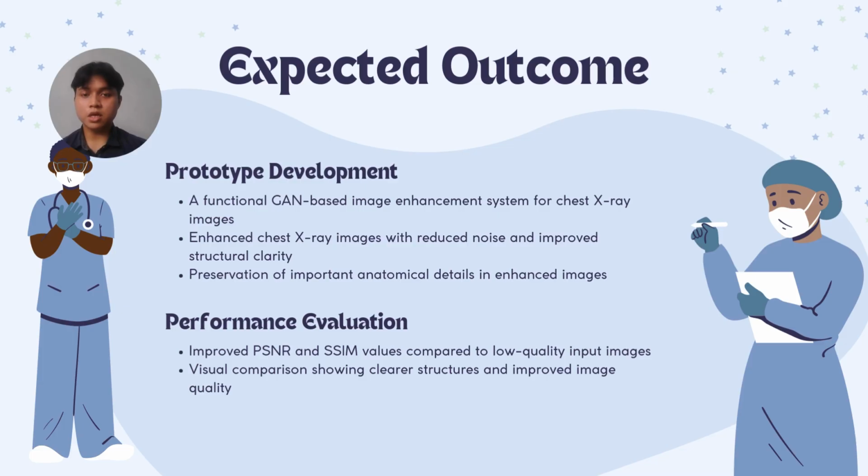Now, the expected outcome for this research is a functional GAN-based prototype capable of producing chest X-ray images with reduced noise and improved structural clarity while preserving the important anatomical details. Also, for the performance evaluation, the expectation is to improve PSNR and SSIM values compared to low-quality input images, and visual comparison showing clearer structure and improved image quality.